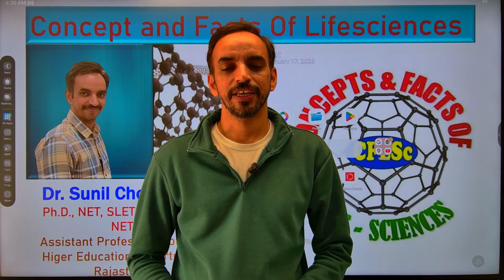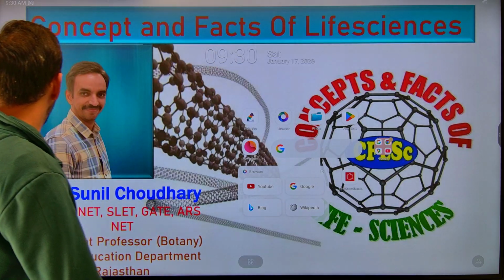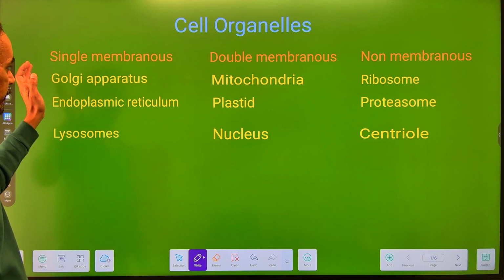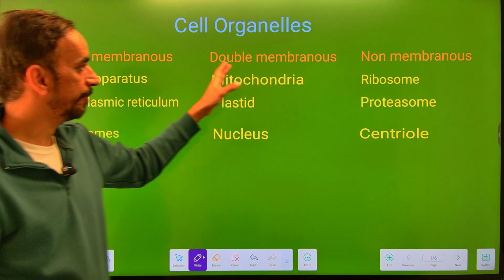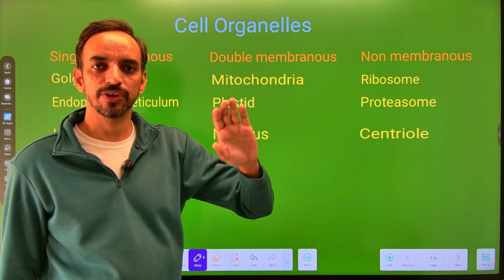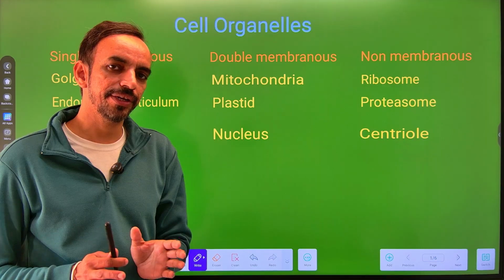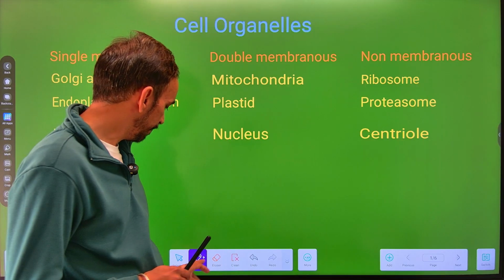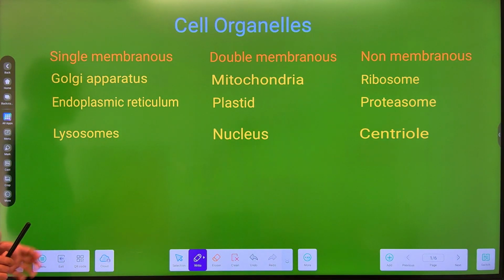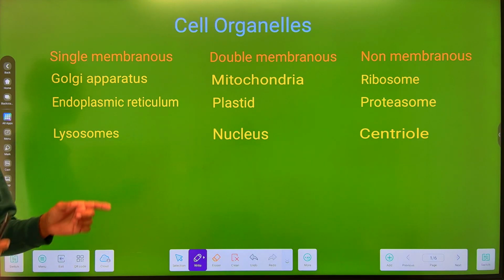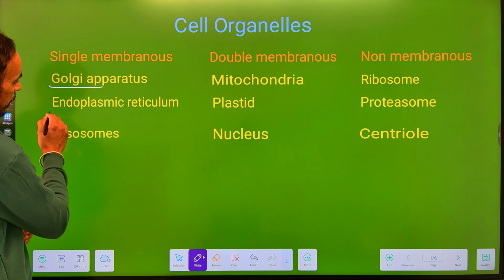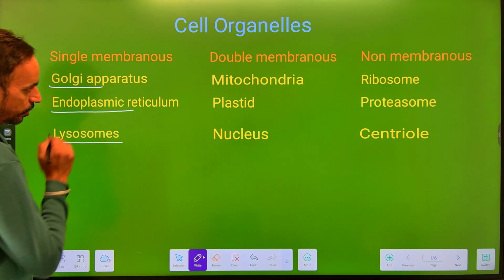Today in this video, we are going to discuss the cell organelles. As we all know, the cell organelles can be broadly categorized into three different categories, which include the single membranous cell organelles, double membranous cell organelles, and the cell organelles which do not have any kind of membrane around them. These are known as the non-membranous cell organelles. If we talk about the single membranous cell organelles, where there is a presence of a single membrane around the cell organelle, it includes the Golgi apparatus, endoplasmic reticulum, and the lysosome.